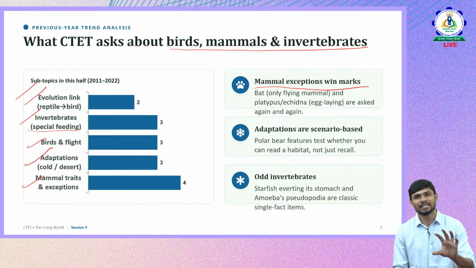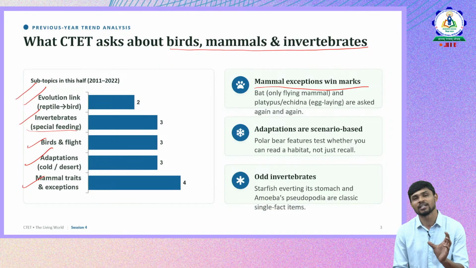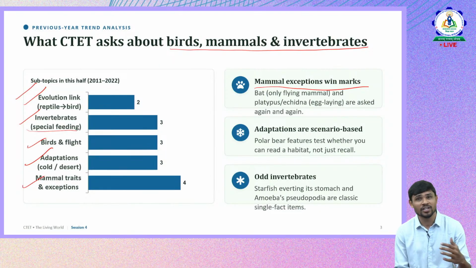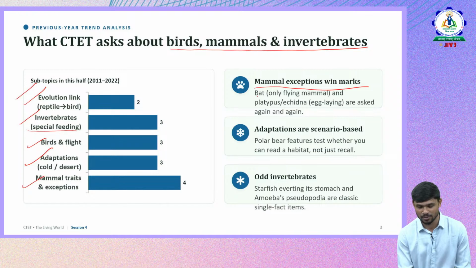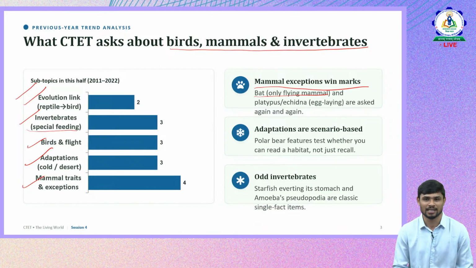For example, there are definite characteristics for every class of animals. Mammals also have them, for example, they have mammary glands, they have hair on their body. These are the definitive characteristics of mammals. So what are the exceptional animals that fall into mammals which show a different characteristic? For example, the bat. Bat is something that they frequently ask with respect to mammals. Bat is flying, but it is still a mammal. Why is it not a bird? These kinds of questions were being asked.